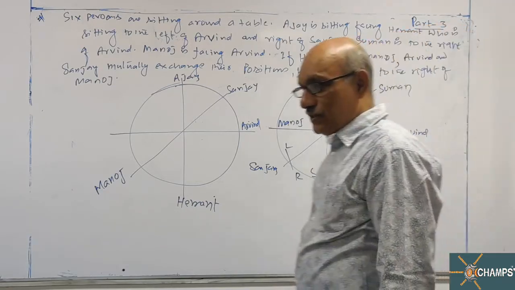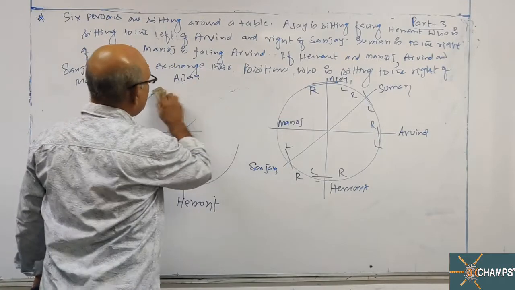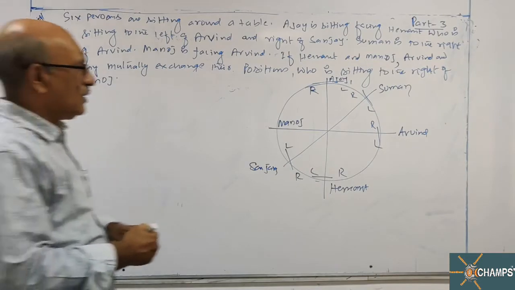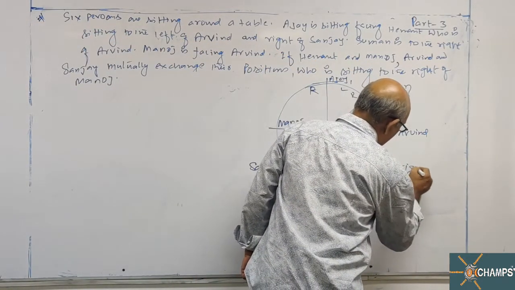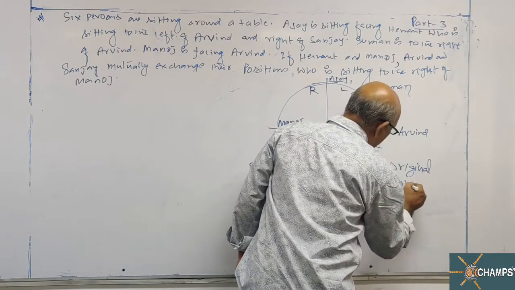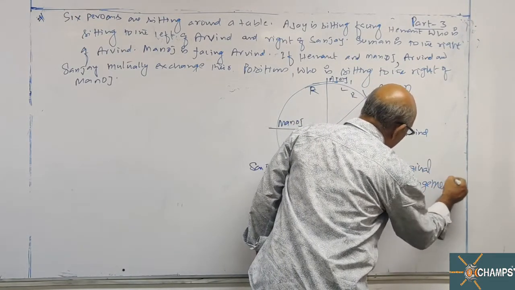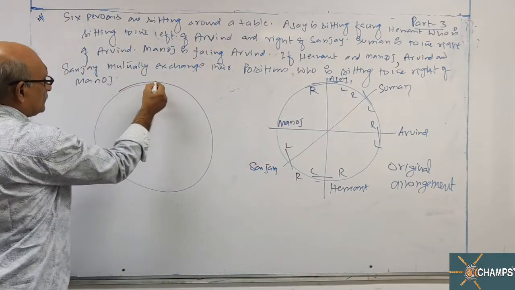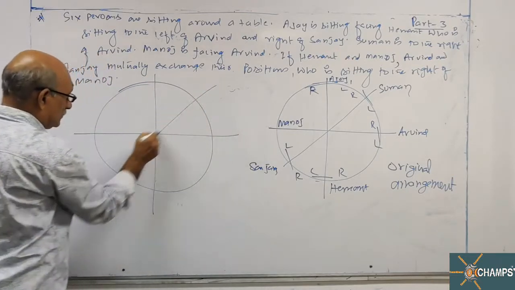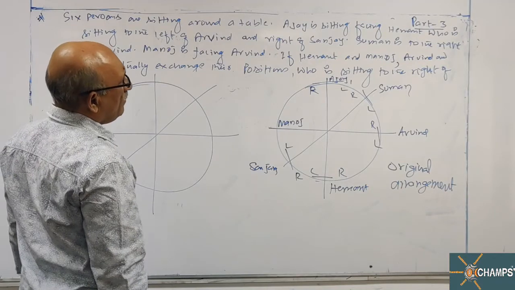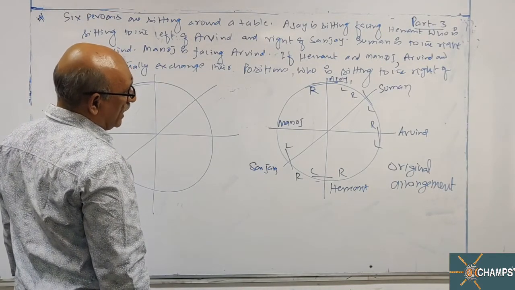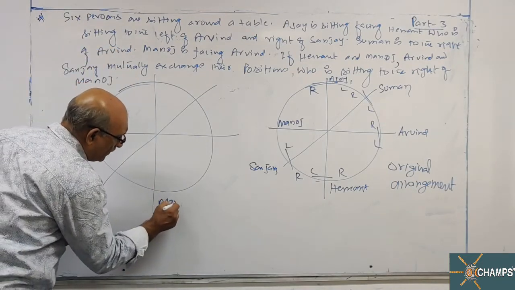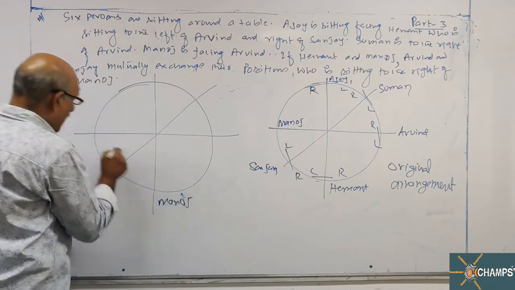Now this is the original arrangement. Now, second part of the question. If Hemant and Manoj interchange their places, Manoj will come here, Hemant will go here.